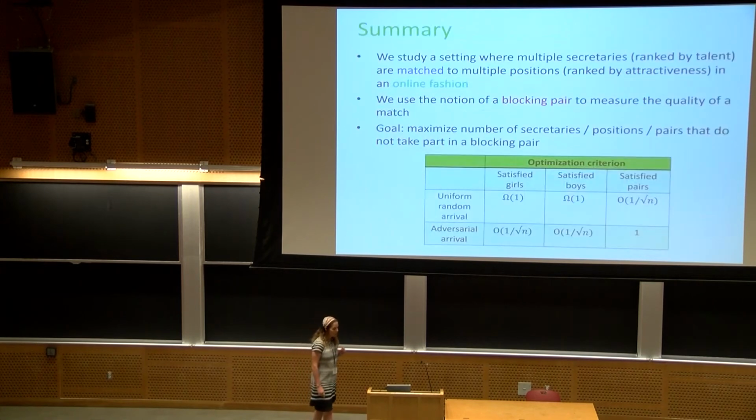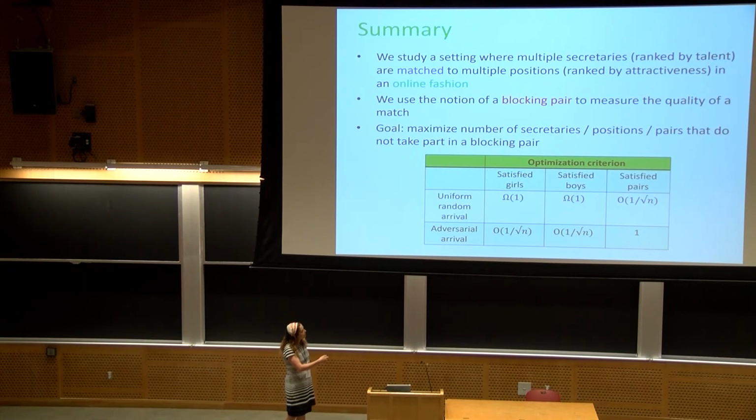Okay, so in summary, we studied here a setting where multiple secretaries that are ranked by talent are matched to multiple positions that are ranked by attractiveness in an online fashion. We used the notion of a blocking pair to measure the quality of a match, where we consider 3 different criteria: number of satisfied girls, number of satisfied boys, and number of satisfied pairs, and we consider both random and adversarial arrival order. Our positive results are in this regime, where we have random arrival.